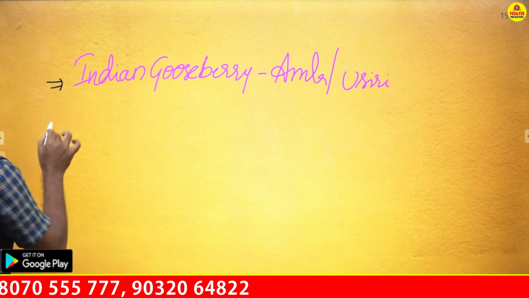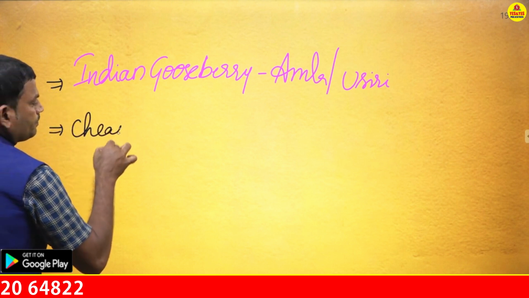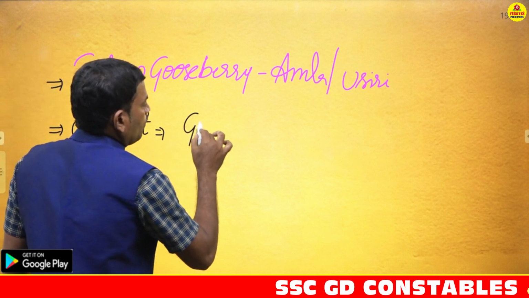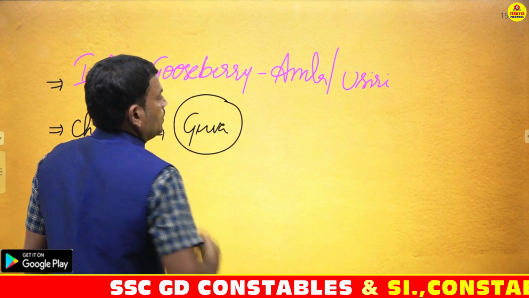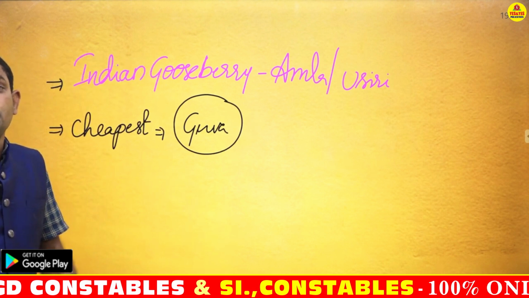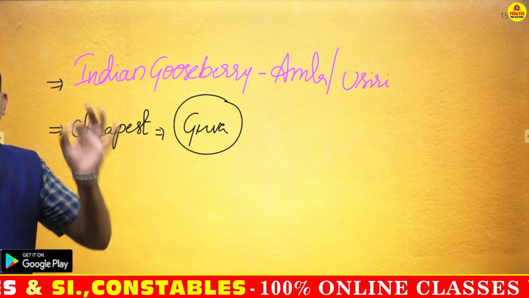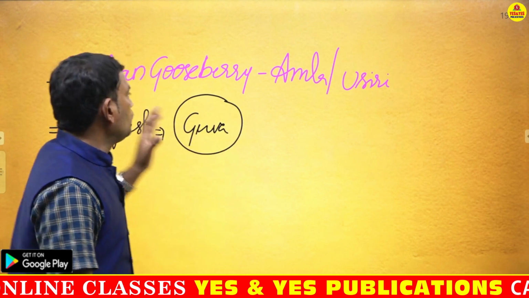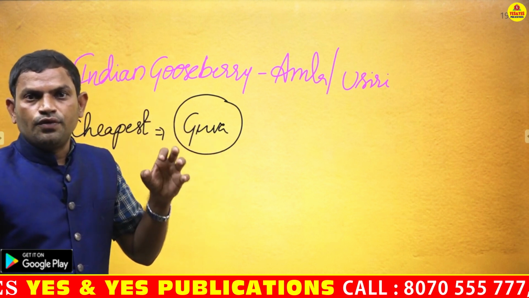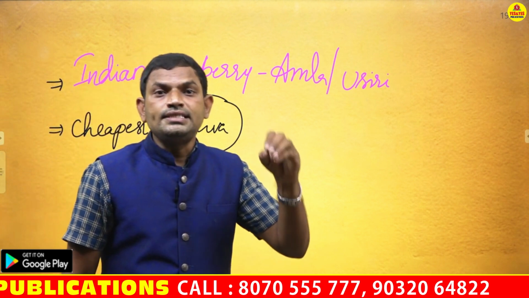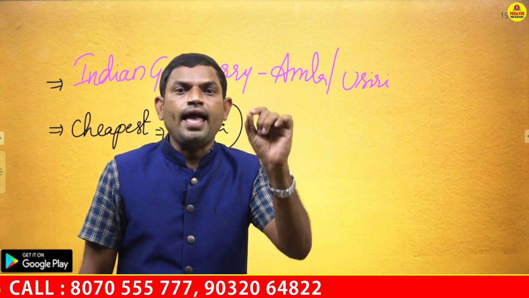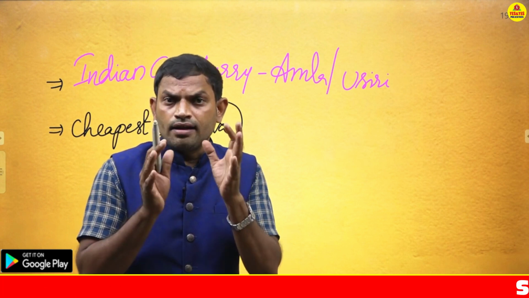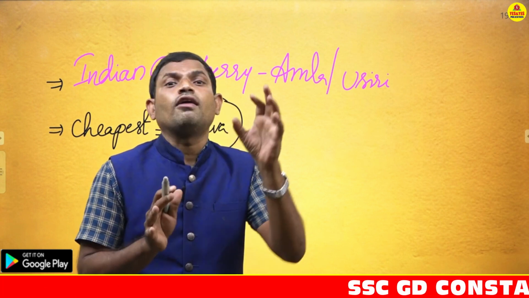Okay, then the cheapest source of vitamin C is nothing but guava fruit. Okay, so this guava fruit is nothing but jamakaya. So it contains a high quantity of vitamin C, right? So these are the important points that we have to remember related to this vitamin C, which are taken directly from the NCERT textbooks, my dear students. Okay, so in this video, we are concentrating particularly on vitamin C.